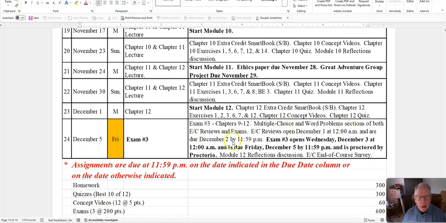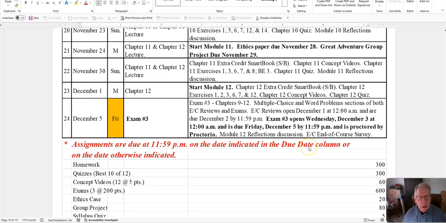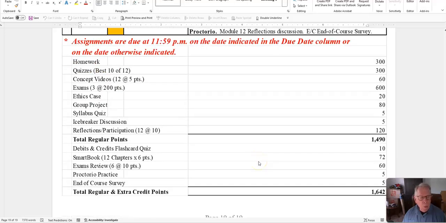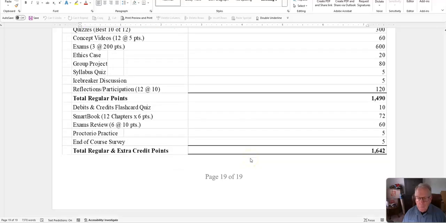Finally, our very last project is then going to be the exam, and of course the extra credit reviews, and I'll do those at tutoring sessions. I'm happy to work through that with you if you join me for that. And then finally, our end of course survey. So here's everything point-wise that's possible.